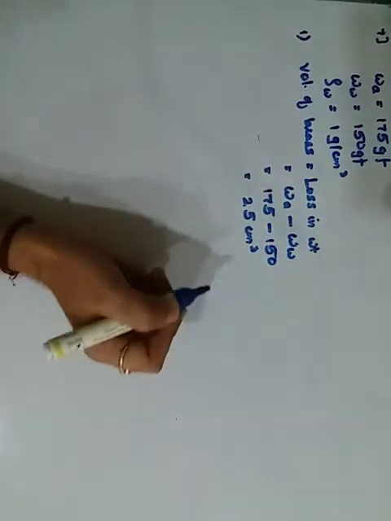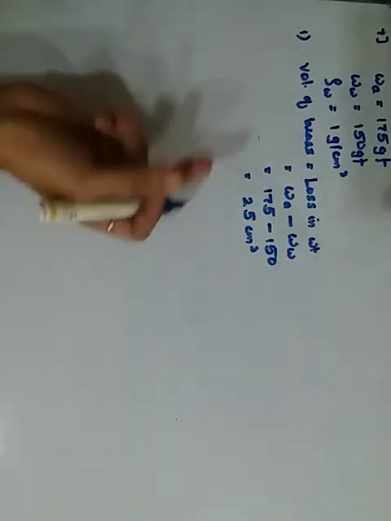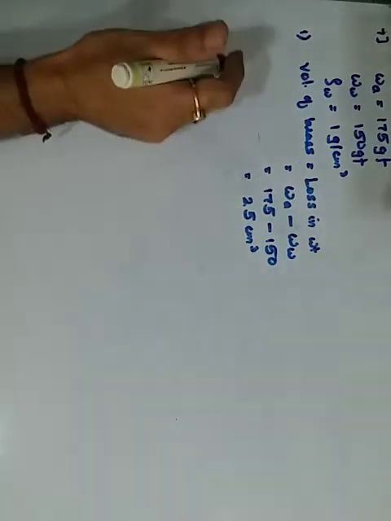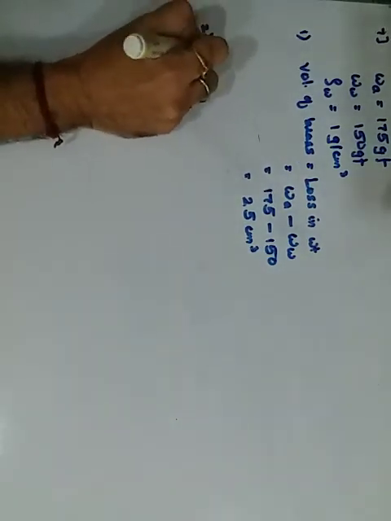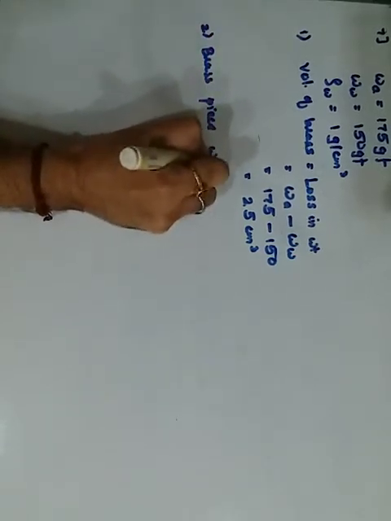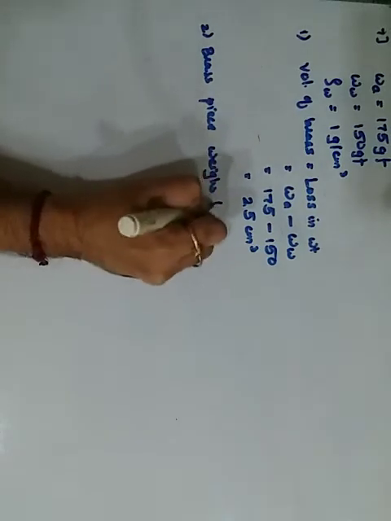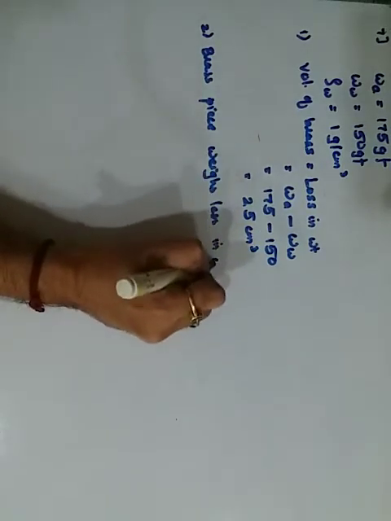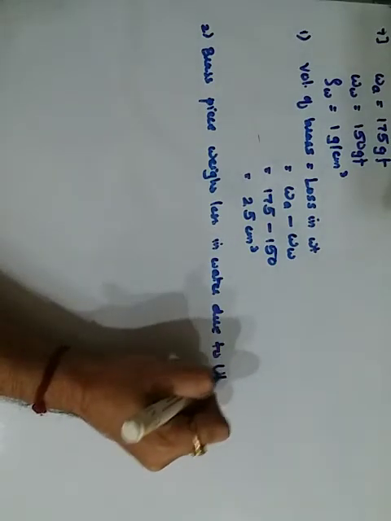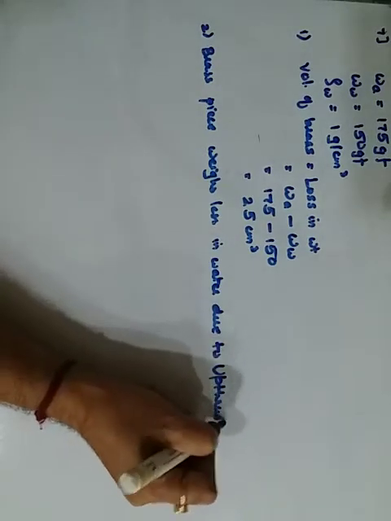Simple? Simple. Next part of it is, why does the brass piece weigh less in water? Anything weighs less in water just because of upthrust. So simple reason, the brass piece weighs less in water simply due to upthrust. This I have already explained to you while explaining the give reason part. Okay, so this is your 7th one.